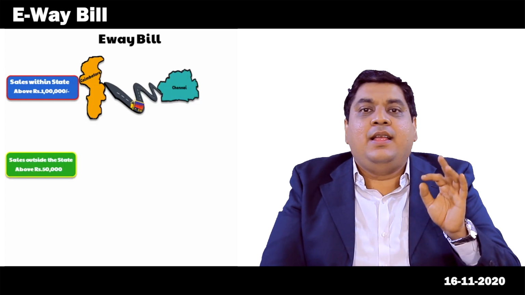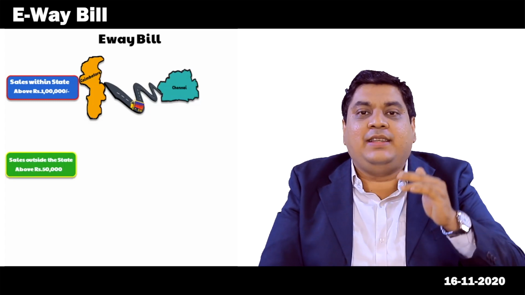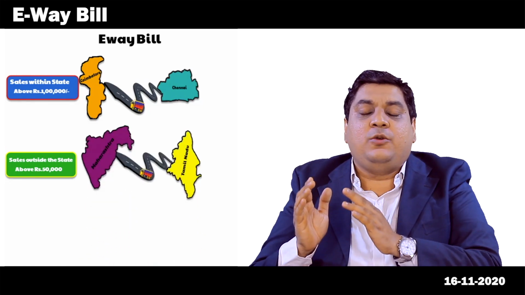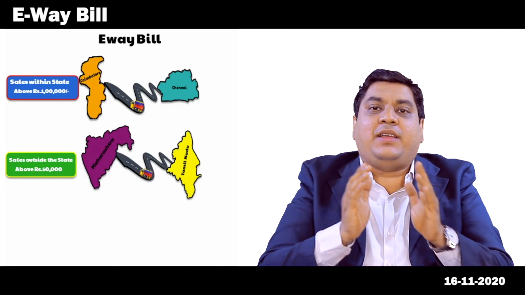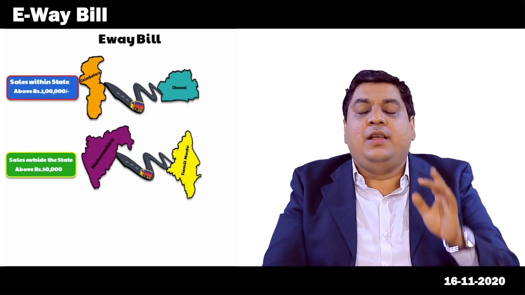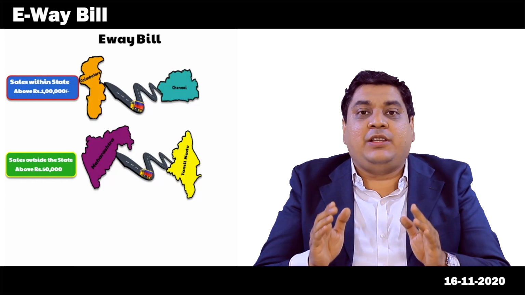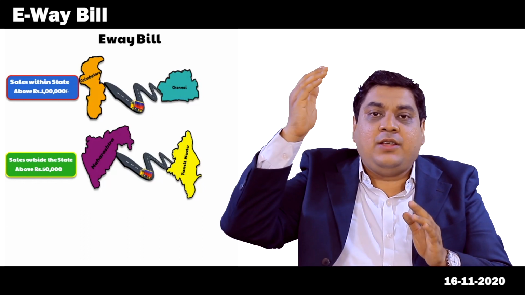The second, if there is a sale outside the state above rupees 50,000, that is if somebody is selling goods from Tamil Nadu to Maharashtra above rupees 50,000, they have to compulsorily generate Eway Bill. Now this limit of 50,000 interstate is across Pan India.